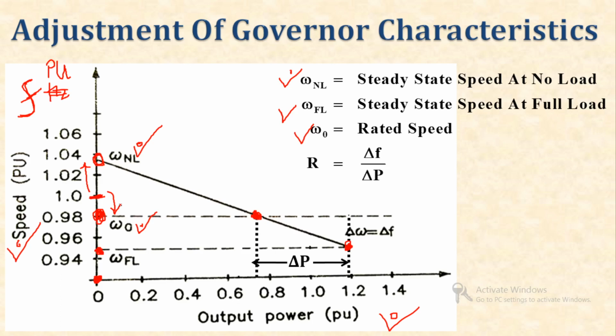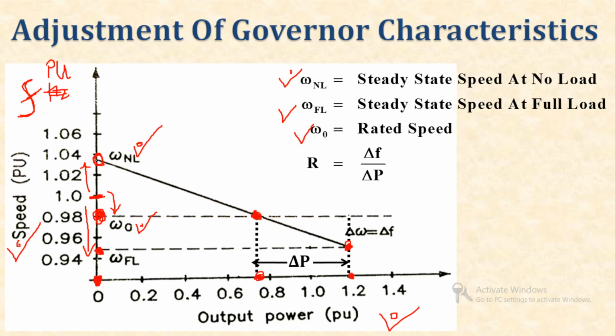Next is omega FL, the steady state speed at full load, and its speed is much less than 1 per unit. In the same way, at no load there is 0 load, at rated load it is almost 1 per unit, and at full load it is far greater than 1 per unit. So, this is known as the governor characteristics.